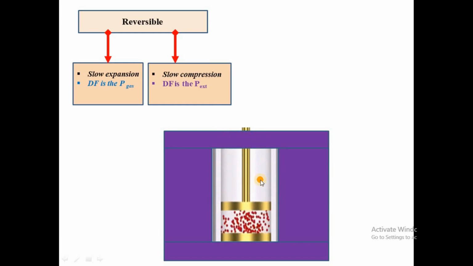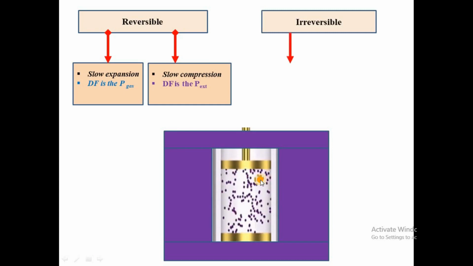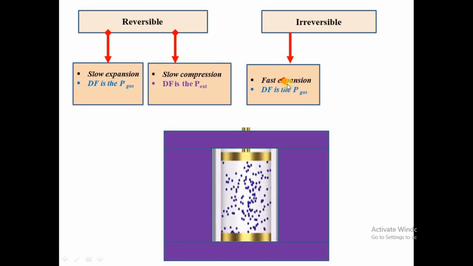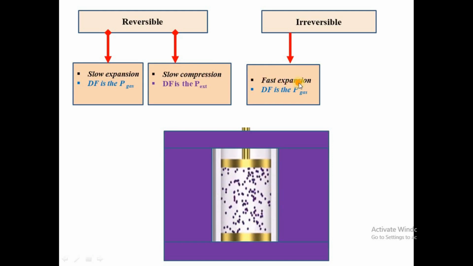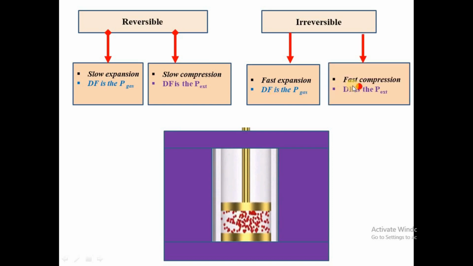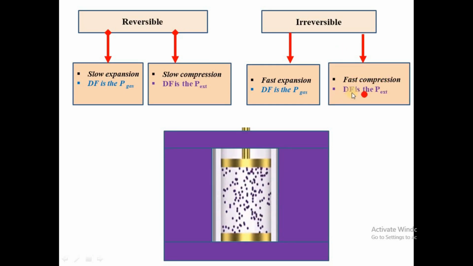So now, let's go to the irreversible. Irreversible is a faster process. When you have irreversible, you also have irreversible expansion, but it should be a faster process. Here we have a slow expansion in reversible, and in irreversible we have a fast expansion. Same as before, when you are expanding the gas, the driving force is the pressure of the gas. Irreversible compression is a faster process, a faster compression, and the driving force is the external pressure.